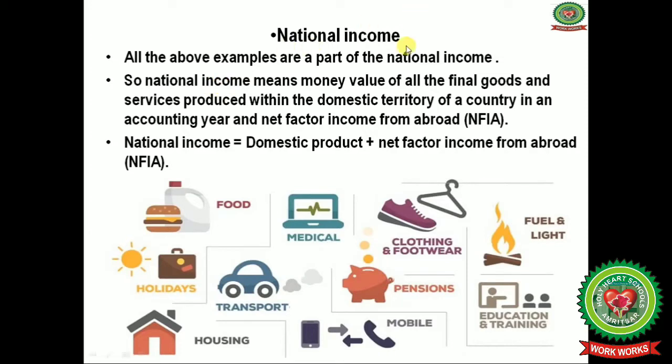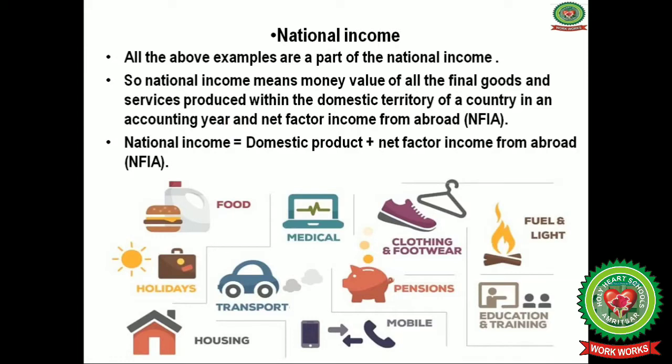So national income means the money value of all the final goods. Which are the final goods? Like tractors, buses, aeroplanes, oil, purses, leather shoes, and a number of other things, and the services produced, like services of doctors, engineers, teachers, cobblers, produced within the domestic territory of a country, meaning in our own country, India, in an accounting year or a financial year like 2020.